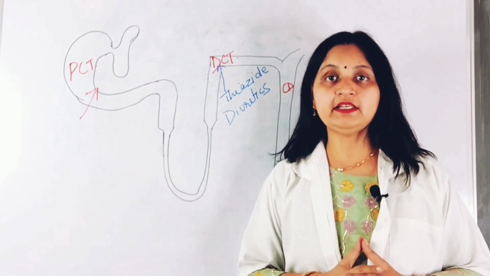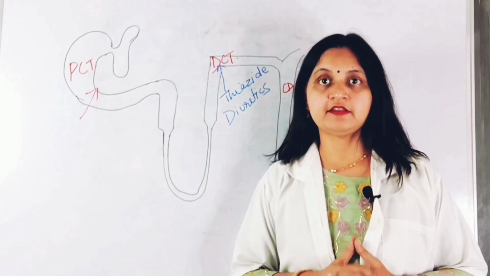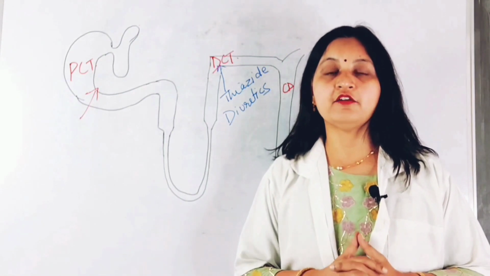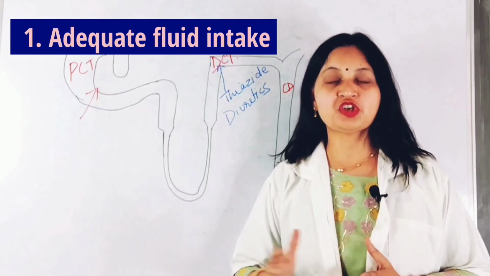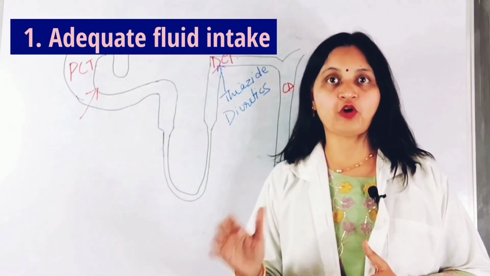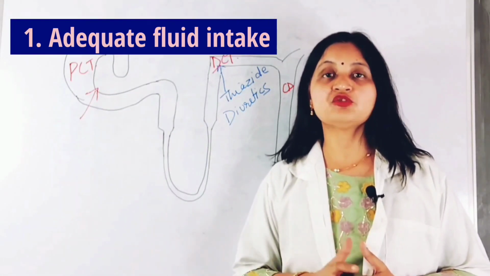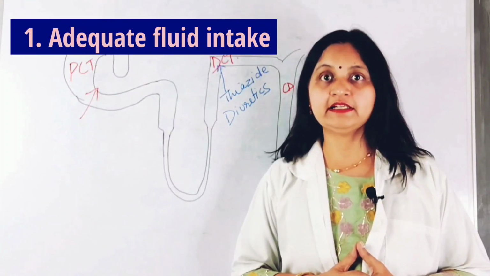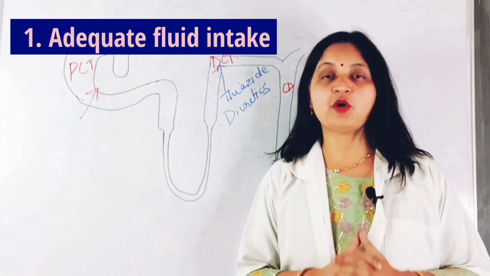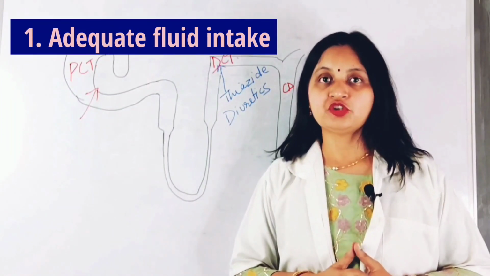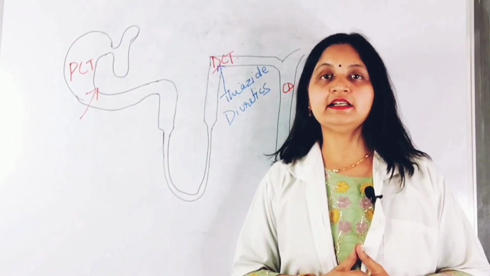So how do we treat nephrogenic diabetes insipidus? First of all, the patient is advised to consume adequate water because there is excretion of a large volume of water from the body, and this leads to an increase in the plasma osmolality. So the patient is advised to consume adequate water. Adequate water intake should be advised.